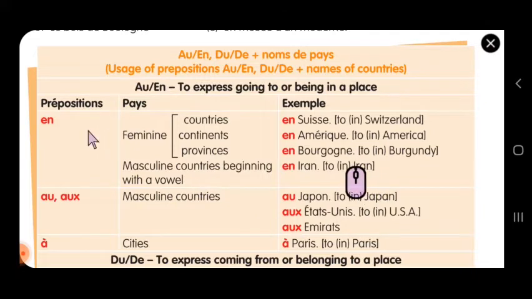As I said, en is for feminine countries, au and aux are for masculine countries. This is masculine singular, and this is masculine plural. And the last is for cities, that is à with accent grave. Now we can go and solve the exercise.